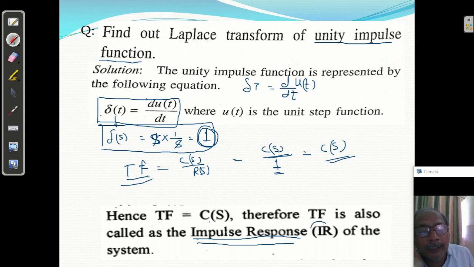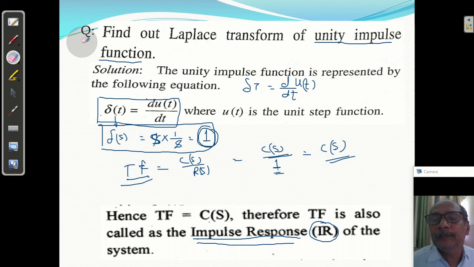It is represented by IR, impulse response, which is equal to the transfer function, when the unit impulse function is given as input. So please be careful. I'm going to discuss one or two numericals based on that. So I'm rubbing it.